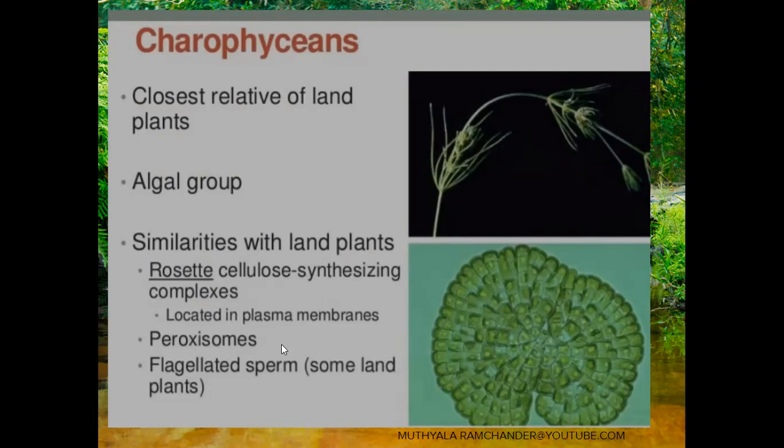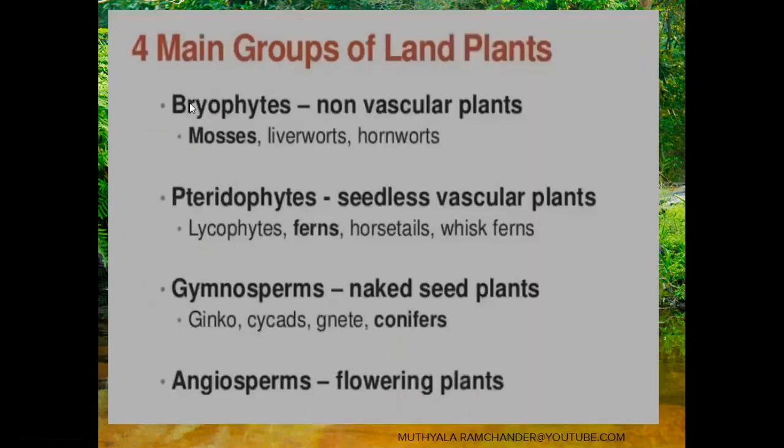Peroxisomes are present in the land plants and in the algal plants. Flagellated sperms are present in the land plants and in the aquatic plants. These are a few similarities between Charophyceans and land plants. Then land plants show different diversities.